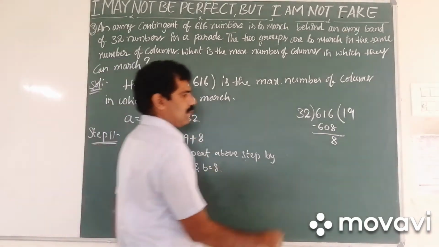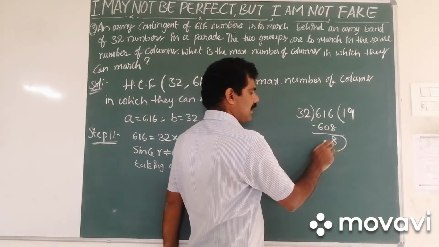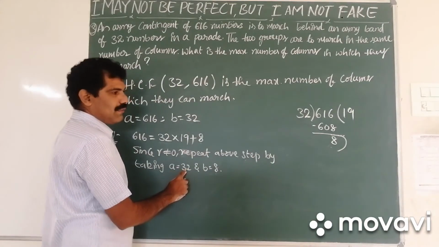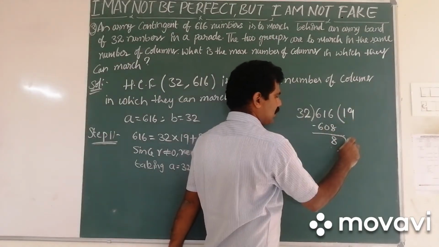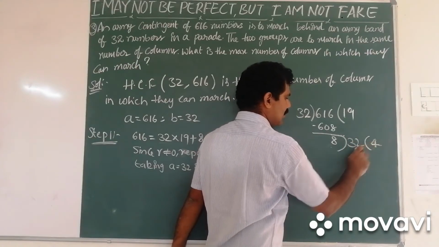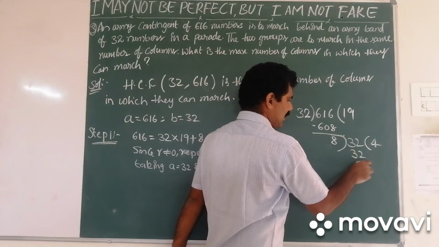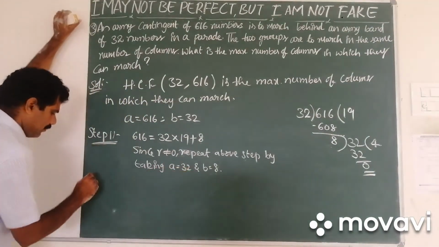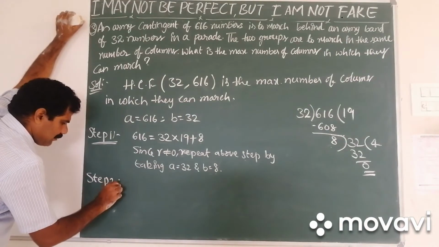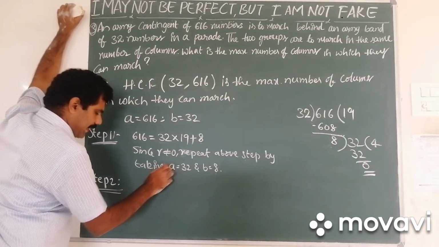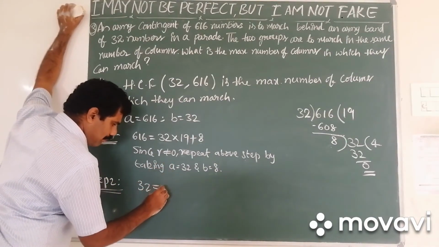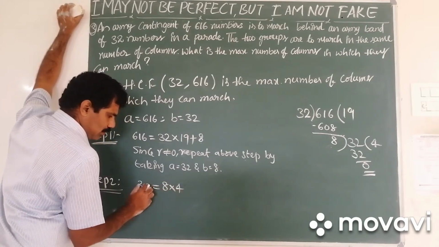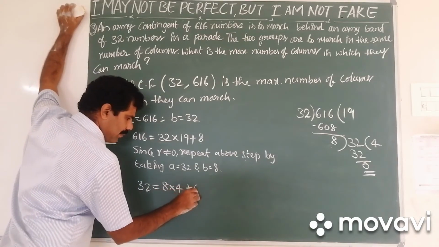If we go for the long division method, 8 is the divisor and A, that is 32, is the dividend. 4 times you can divide, so 32 and the remainder is 0. So in step 2, A, that is 32, can be written as B into, that is 8 into how many times? 4 times you will get 32. 8 4s are 32 and the remainder is 0.